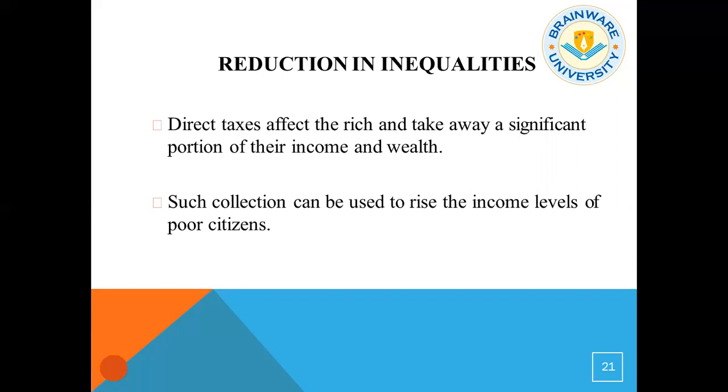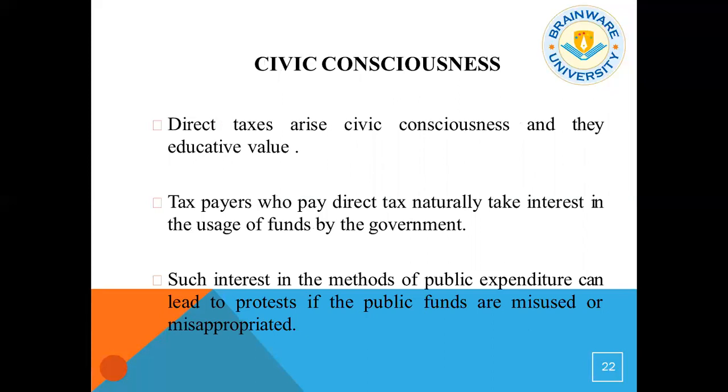So whatever revenue the government is earning will be invested in public properties like roads, the military, national highways, hospitals, etc., in the state infrastructure. There should be some civic consciousness. Direct taxes arouse civic consciousness and have educative value. Taxpayers who pay direct tax naturally take interest in the usage of funds by the government, and such interest in methods of public expenditure can lead to protest if the public funds are misused or misappropriated.